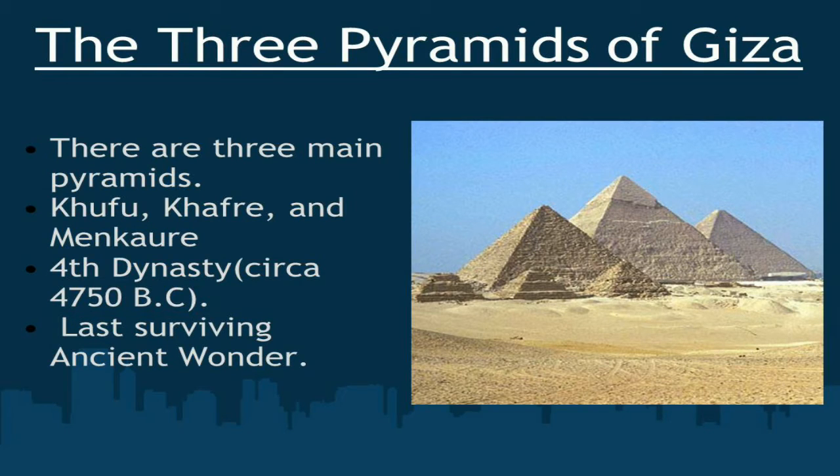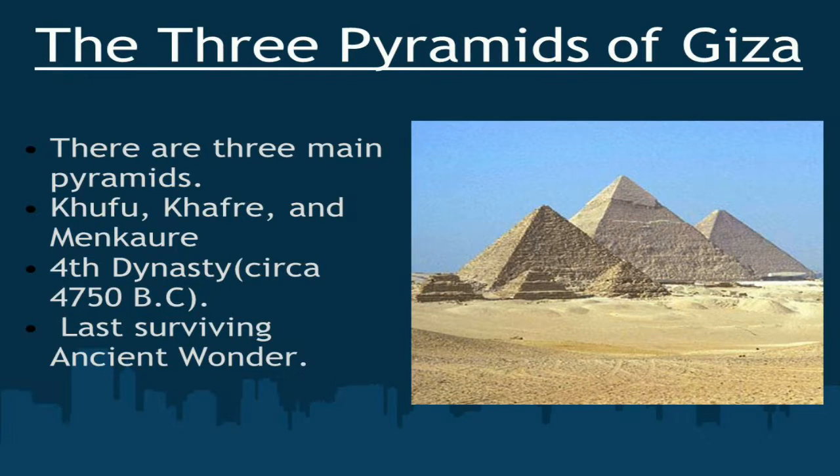The three pyramids are named Khufu, Khafre, and Menkaure, and the fourth dynasty circa 4750 BC, and the three pyramids of Giza are also architecture, and it is mostly influenced in India.